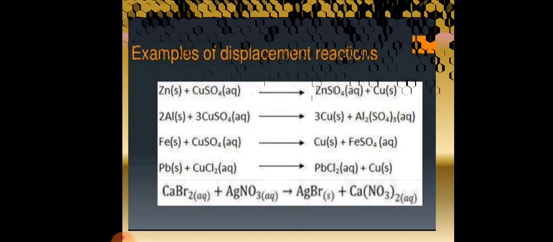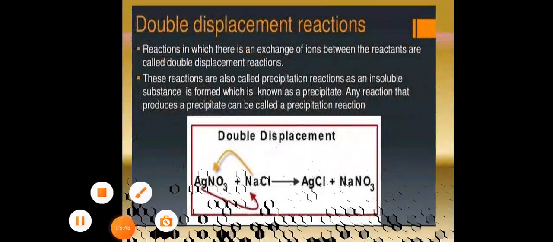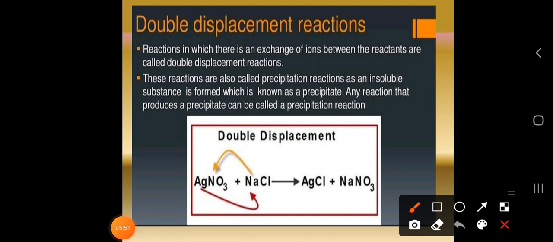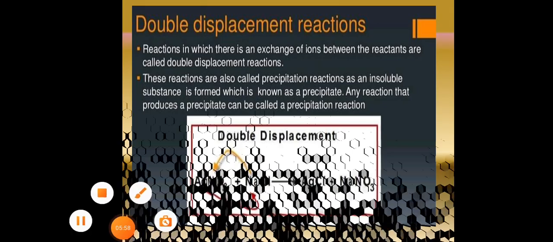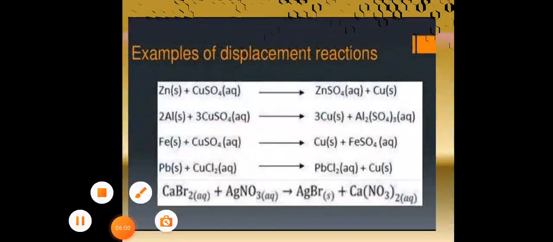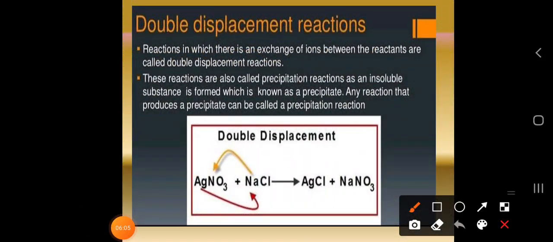Okay. Now, next the concept of double displacement reaction. In this what happens? The reaction in which there is an exchange of ions. Ions means what? Cation and anion. Ions is nothing but the cation and the anion. So, the reaction in which there is an exchange of ions between the reactants is called a double displacement reaction. In the double displacement reaction, the ions are going to be changed.